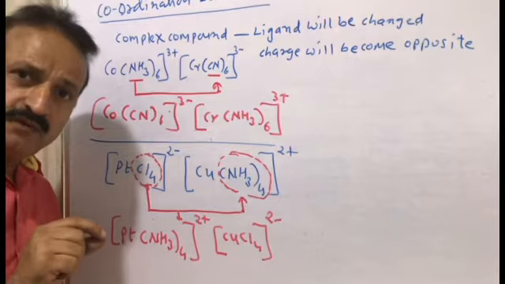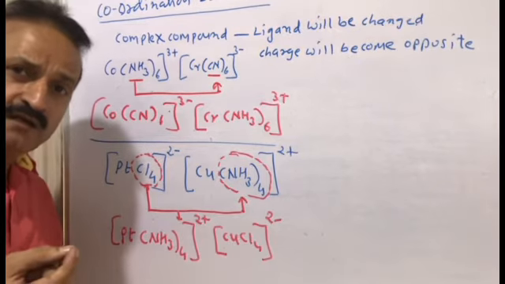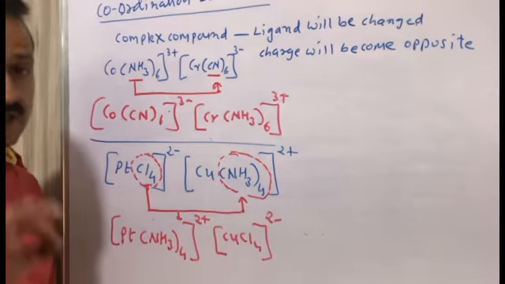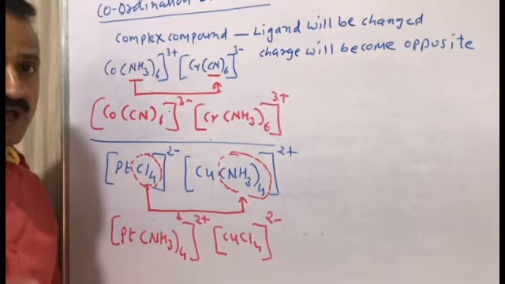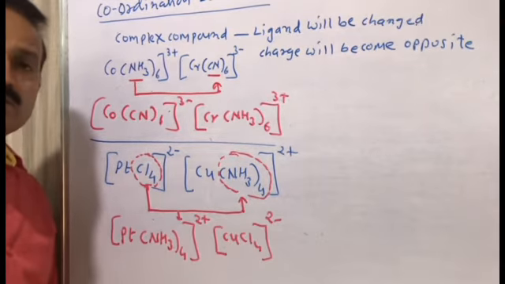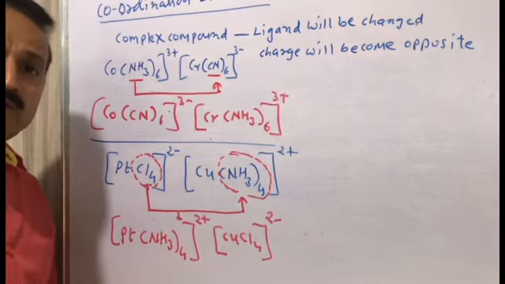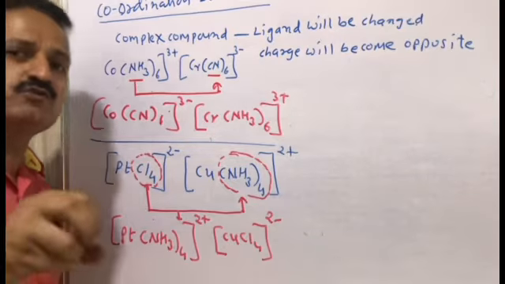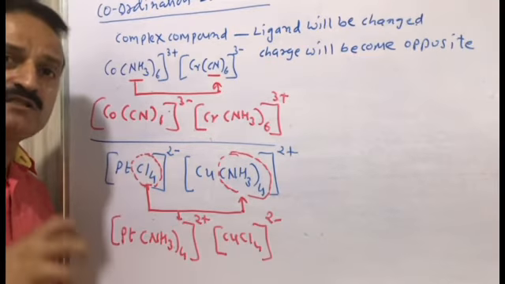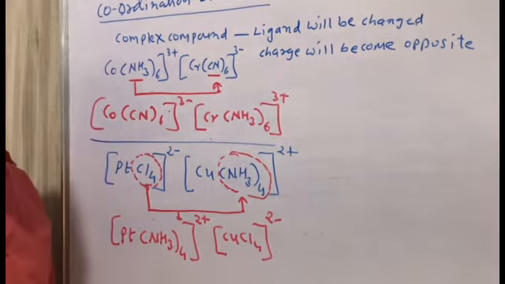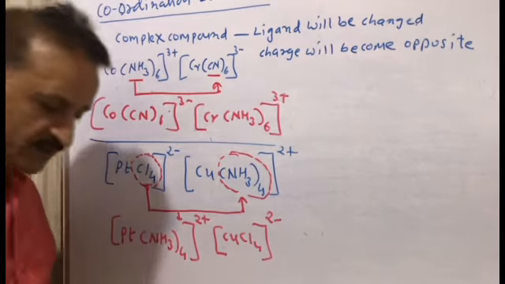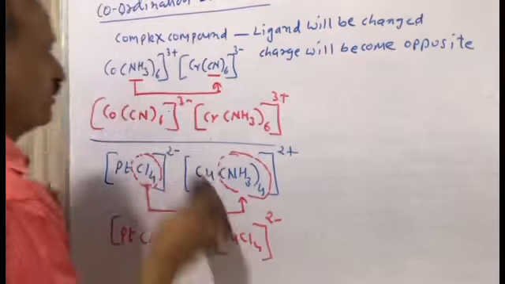Ion will transfer to ligand and ligand will transfer to ion. But the complex compound must be added in solution. This reaction is done in solution or in water. Try to understand what I am going to say.